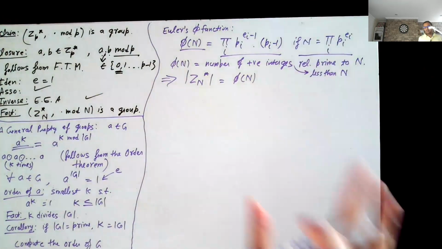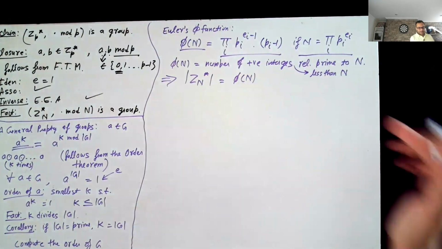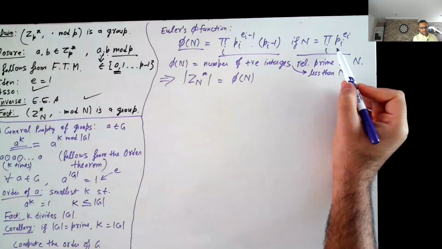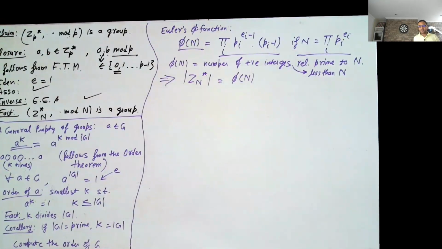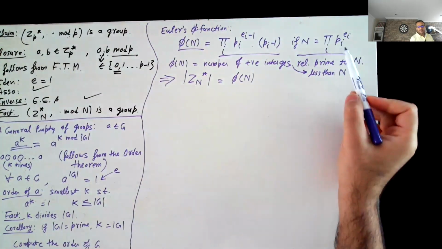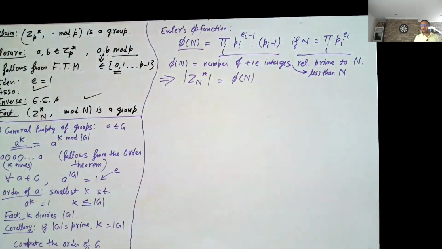The proof of this is actually not very hard. You just need to consider, so here we have these several primes p_i, and you just need to leave out the numbers which are multiples of p_i for all i. But I'll skip the proof here.